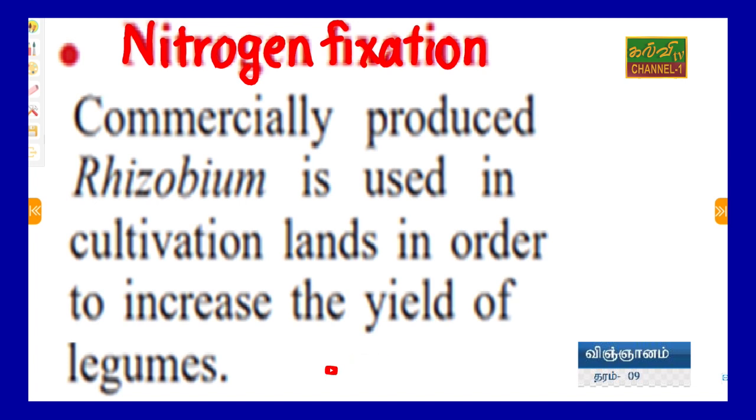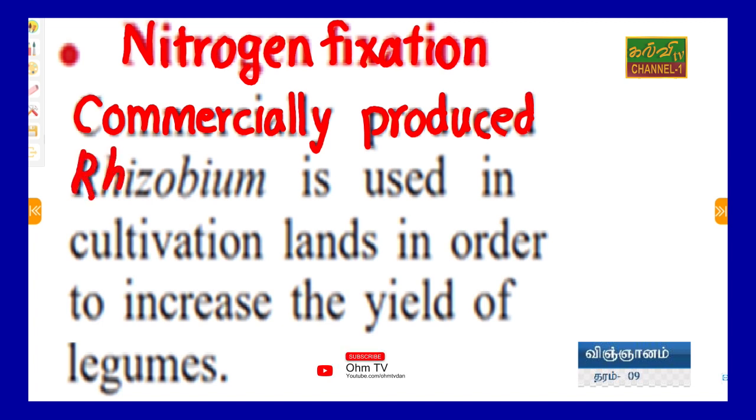Commercially produced Rhizobium is used in cultivation lands in order to increase the yield of leguminous plants, because we are increasing the amount of nitrogen in our land or in our plant. Rhizobium is different from the ribosome. Ribosome is a cell organelle; Rhizobium is a bacteria.